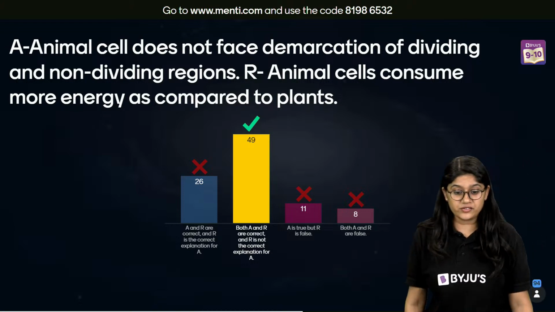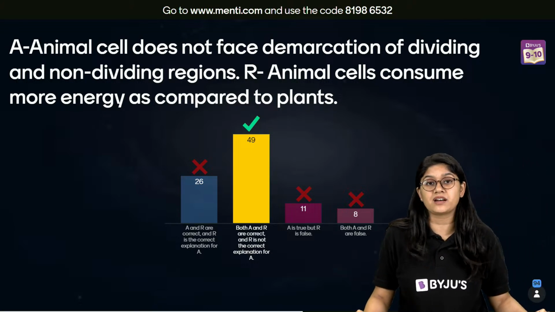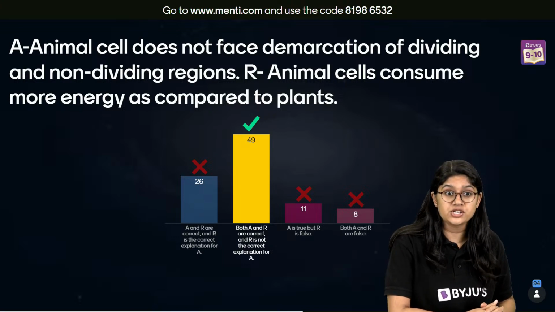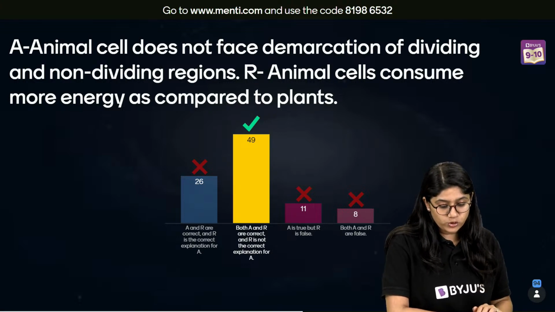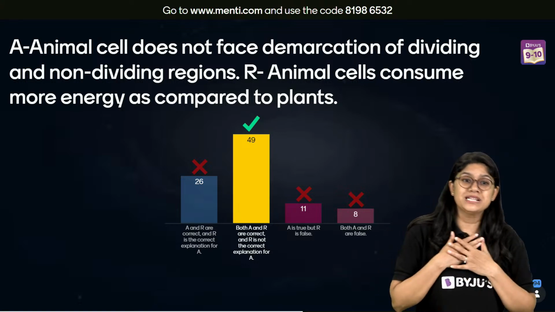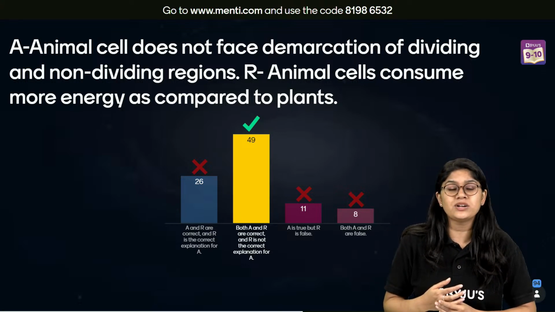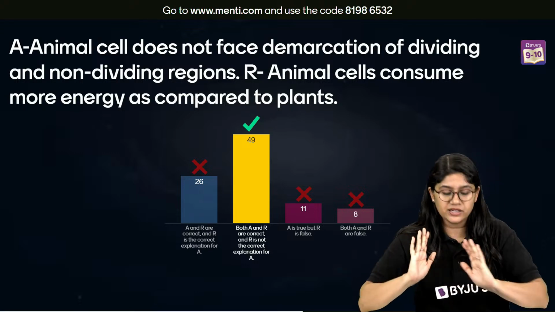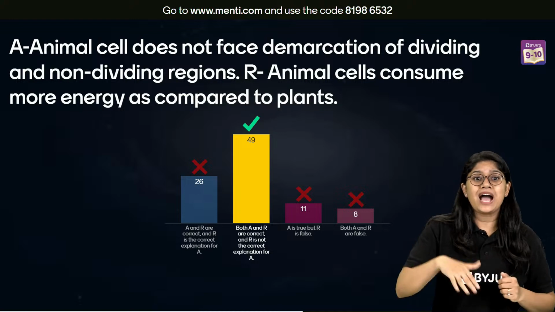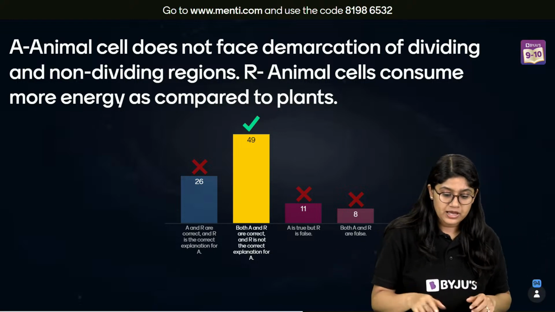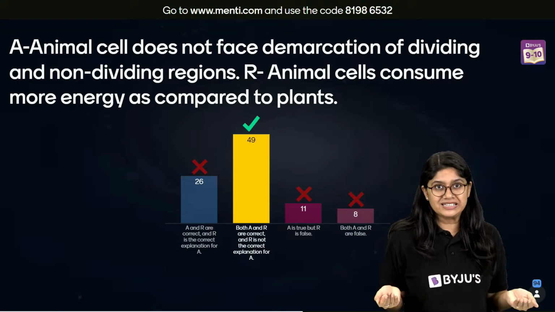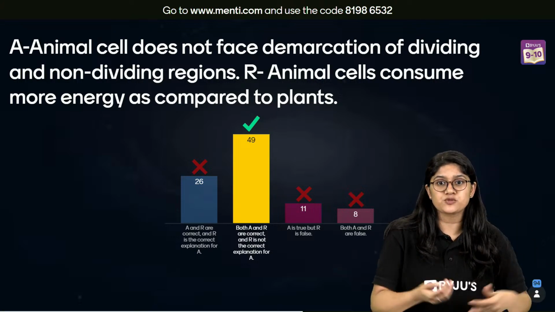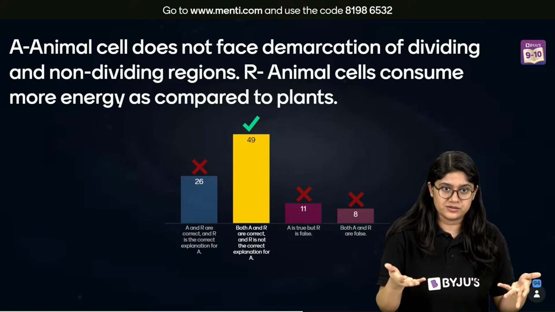And the correct answer, everyone, is that both the statements are correct, but definitely the reason is not the correct explanation, right? 49 of you have voted for the correct answer. See, in animal cells, if you talk about the animal cells, they don't have a properly separate region, like this is a dividing region, this is non-dividing region. We have it in the plant cells usually. But the reason is absolutely correct that we consume more energy as compared to plants because we have to perform more metabolic processes.